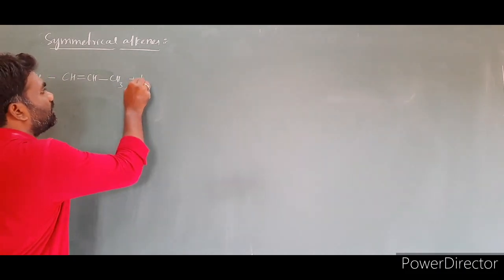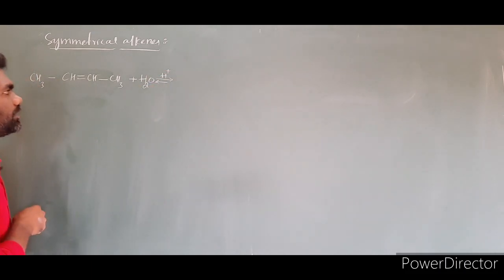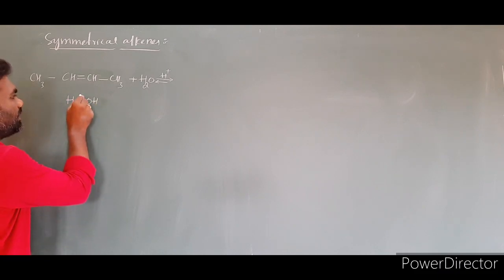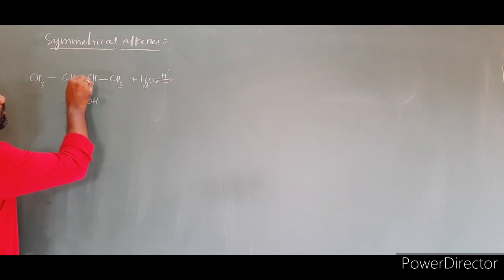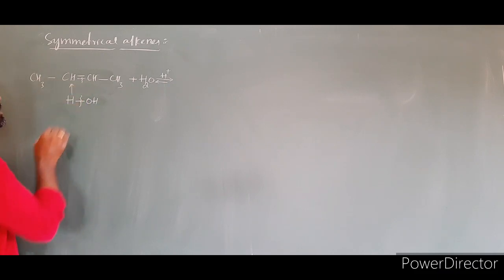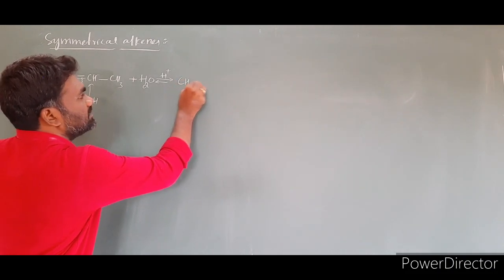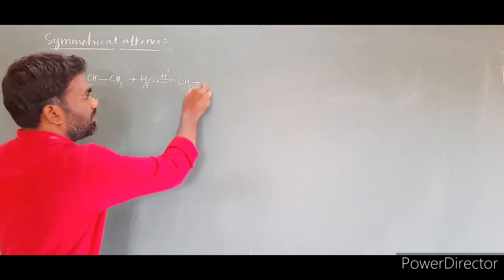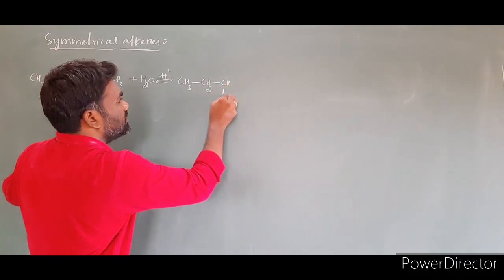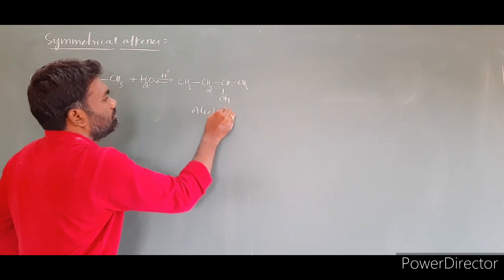To this symmetrical alkene we add a water molecule in the presence of acid as a catalyst. Then we write the product. To write the product, take the water molecule at the double-bonded carbons, break the bond between H and OH, and break one bond between the two carbon atoms. Then attach this hydrogen to this carbon and this OH to this carbon. Then the product is CH3, CH2, CHOH, and next CH3. This is an alcohol.